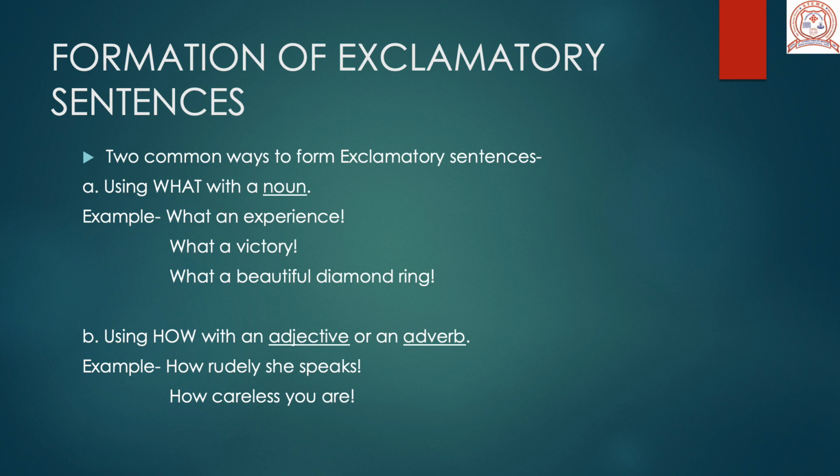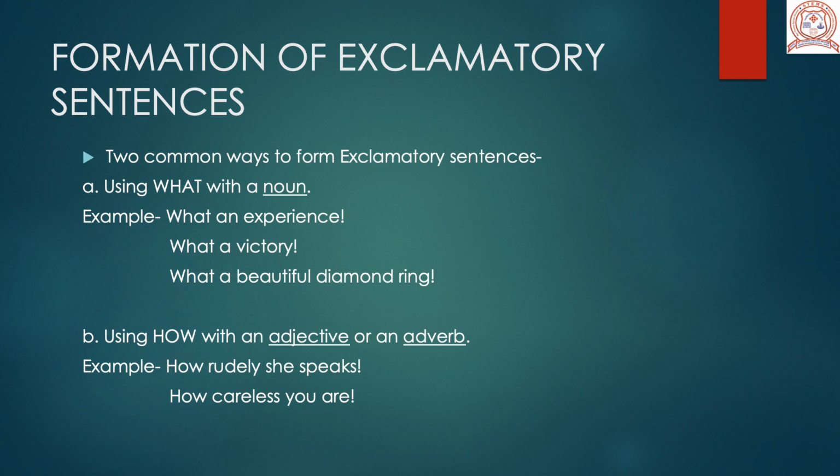And lastly, formation of exclamatory sentences. How to form exclamatory sentences? Children, we have already discussed that exclamatory sentences are those which show sudden joy, sudden expressions of surprise, shock, sudden emotions, sudden feelings, right? So two common ways to form exclamatory sentences are: number one, by using what with a noun. So first we have to see how and where the noun comes in. So just see the example, what an experience.